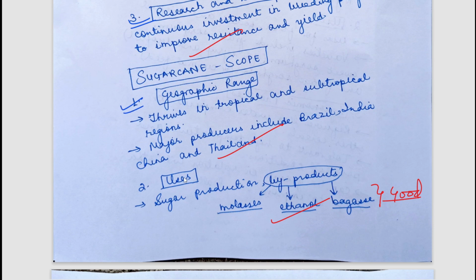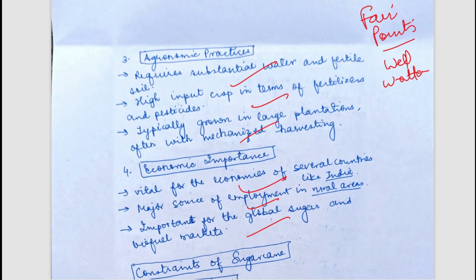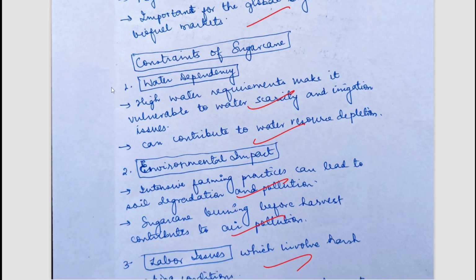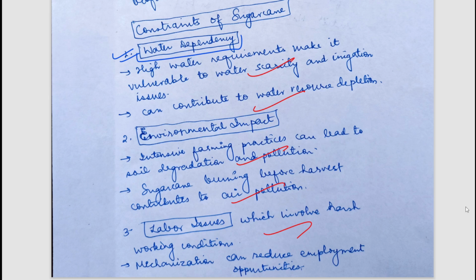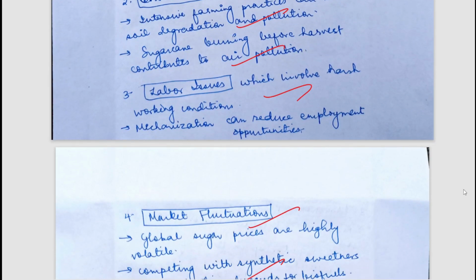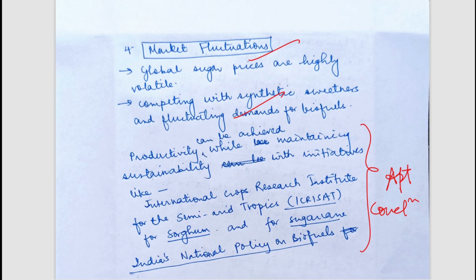About sugarcane also the same pattern has been applied. That is geographical range, usage, agronomic practices, economic importance. If you want to read, you can pause the video and read the answers in detail. Constraints have been mentioned. First, the major constraint of sugarcane is the water dependency. It requires a lot of water. Okay, environmental impact, obviously due to high water, there is chances of high soil degradation, high pollution. Many times sugarcane is burned after harvest, which adds to air pollution. Labor issues, as production of sugarcane is a labor intensive job to do. Market fluctuations. So well written answer. You can pause and read if you want to, and well concluded.